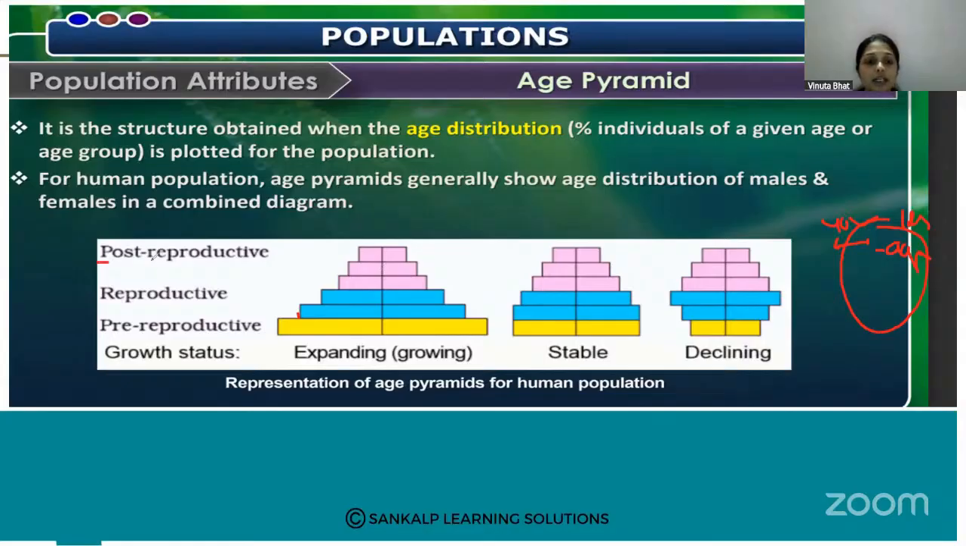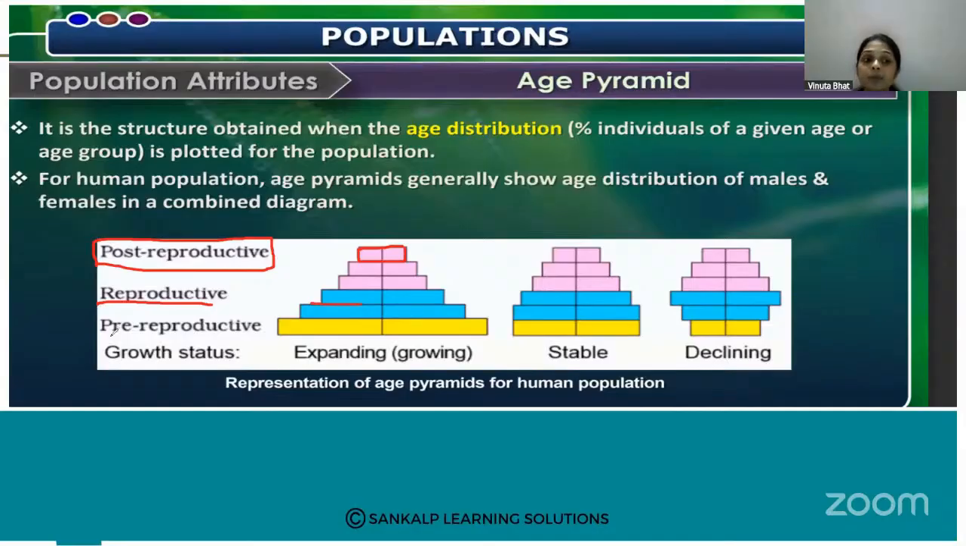Then post reproductive: if the population has fewer post reproductive age people, who do not undergo reproduction, for example aged people, they come at the top, that is the post reproductive age, and the reproductive age comes in the middle.